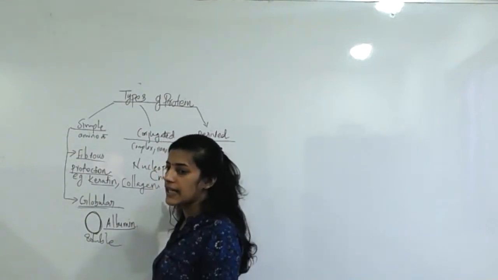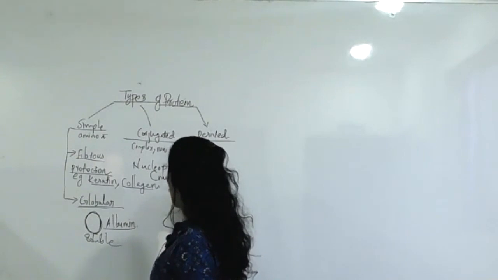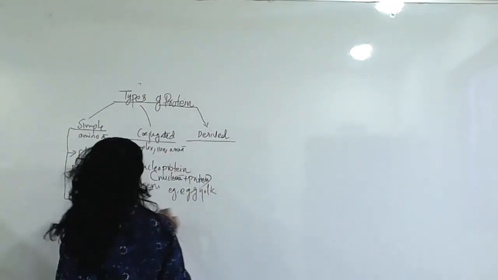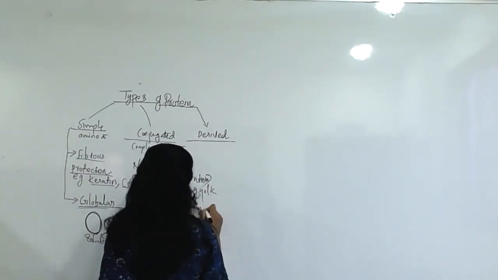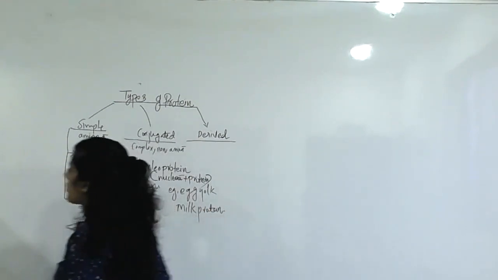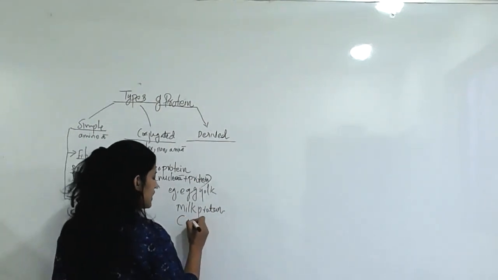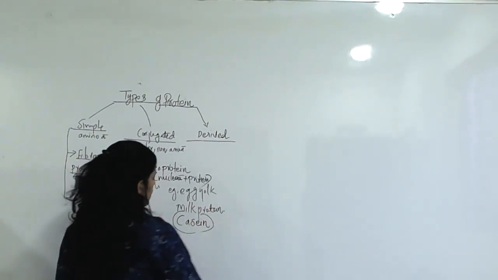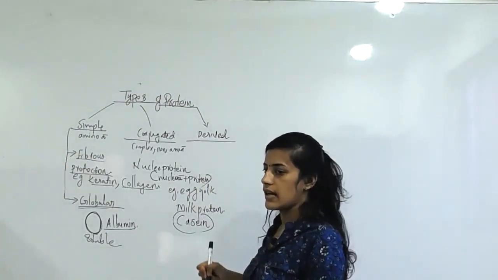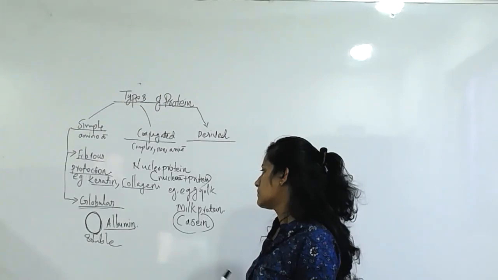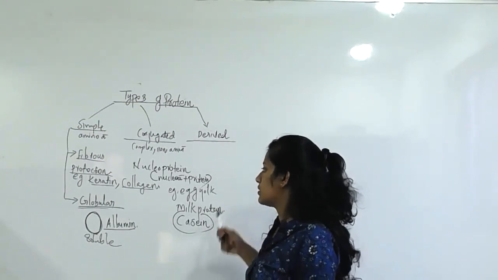Casein of milk, casein and egg yolk. Milk protein, egg yolk, these are the examples for nucleoprotein. Casein, C-A-S-E-I-N. This is called milk protein, casein. These are the examples for nucleoprotein. Egg yolk too.